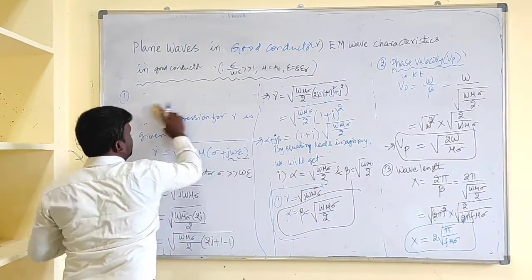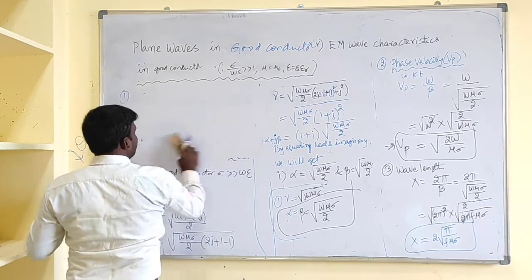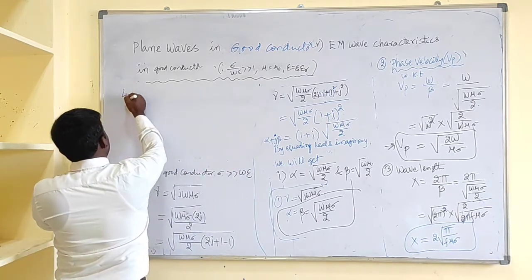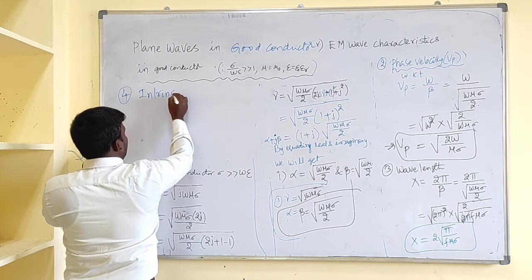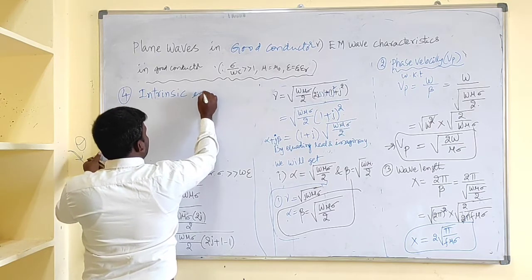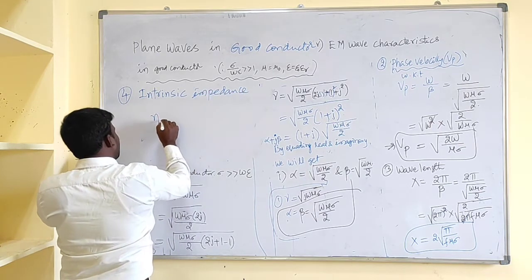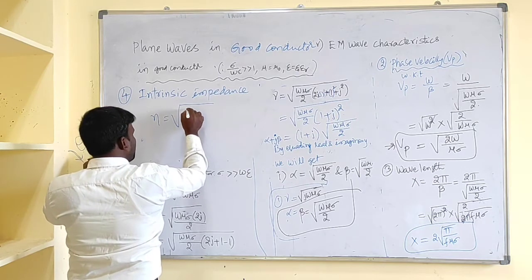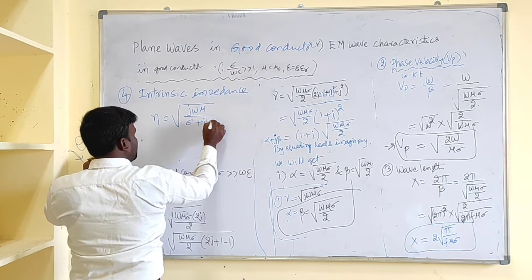Next, the last one, what is that? Intrinsic impedance. What is the formula for the intrinsic impedance? Neta equal to under root j omega mu by sigma plus j omega epsilon.